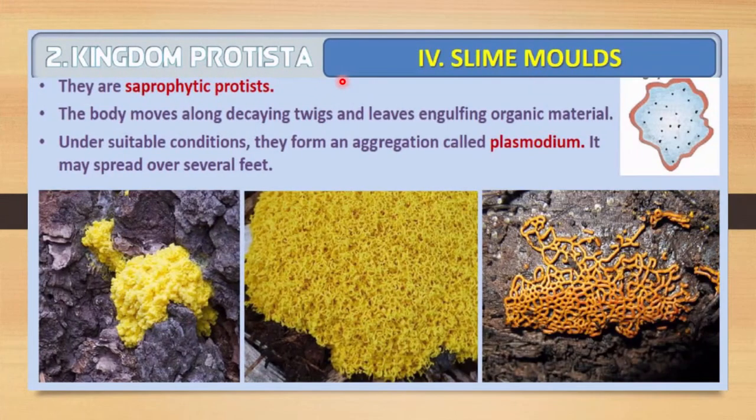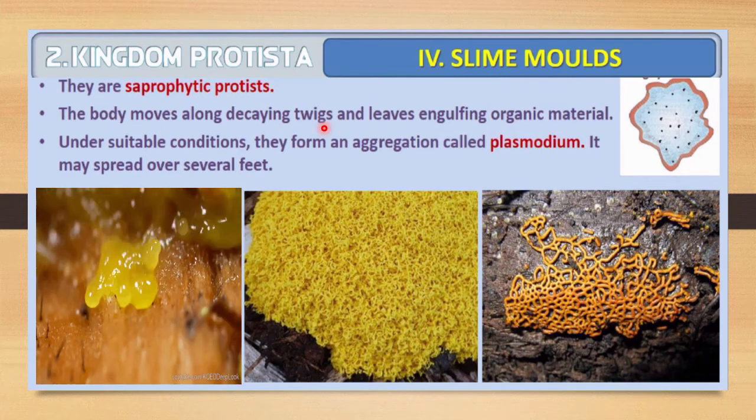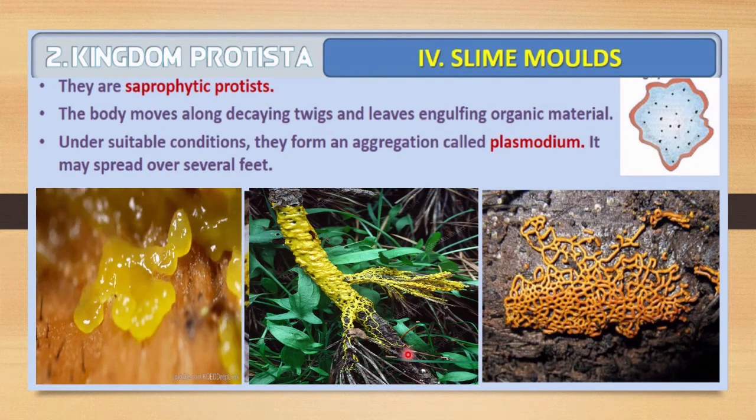The next member of Kingdom Protista is the slime molds. They are saprophytic protists. That means they will live upon dead materials, and that's why they are called saprophytic protists. The body moves along decaying twigs. Here you can see, this is a twig. That is a decaying twig.